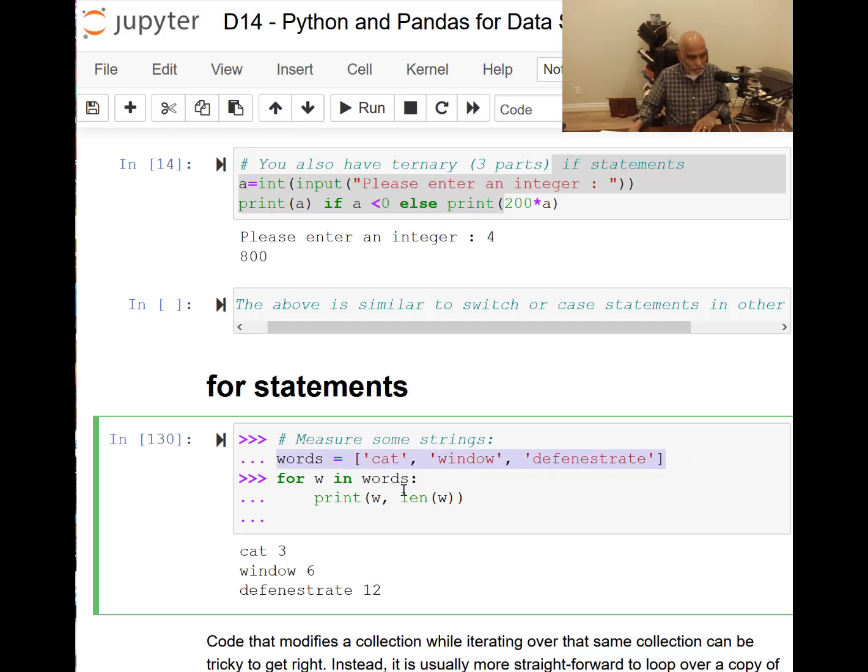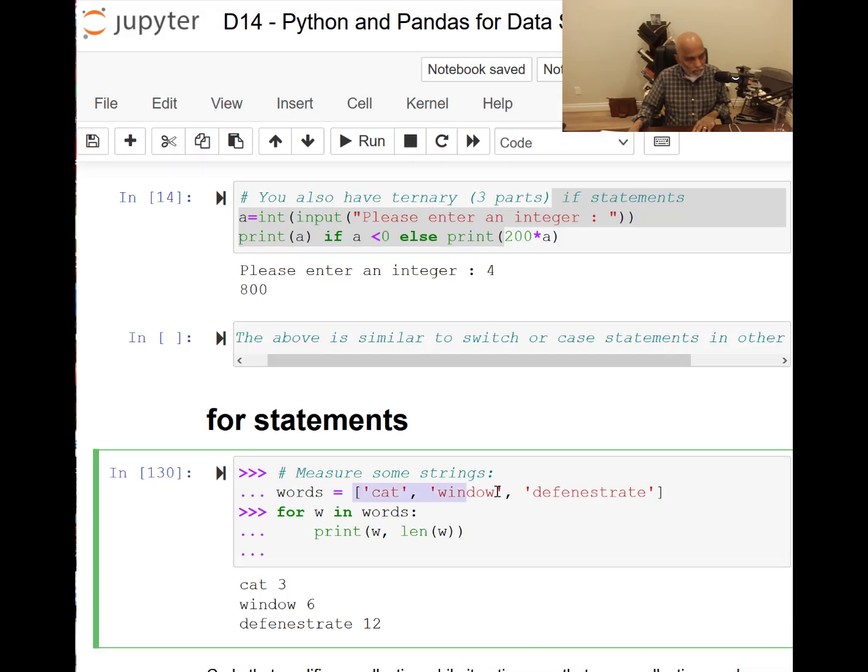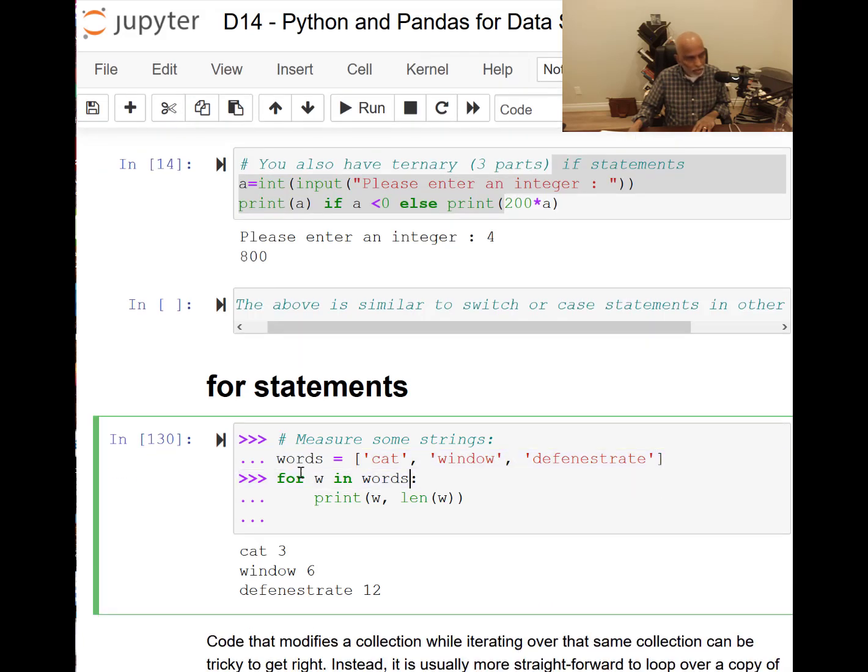So for w in words, this is a collection of items. So you can iterate over a list. This is a list, and the for statement can work on an iterable object. So for w in words, w goes over this one, so w is cat, or w is window, or w is defenestrate, right? And for w in words, print w. That's all we are doing.